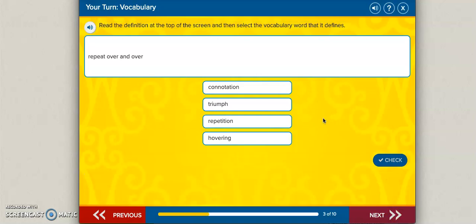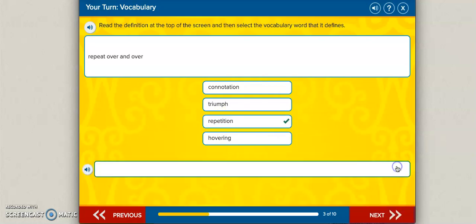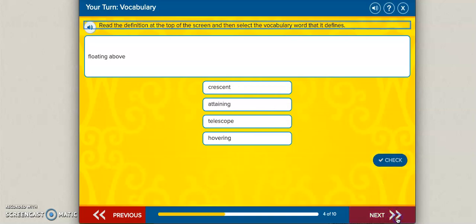Repeat over and over. This is a poetry vocabulary. Which one of these means to repeat over and over? Connotation, triumph, repetition, or hovering? Repetition. Fantastic.